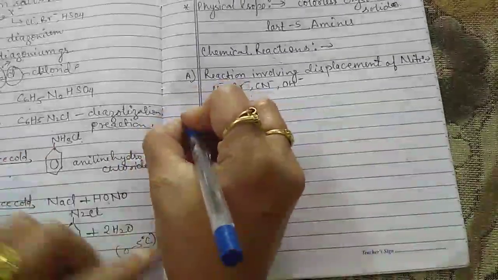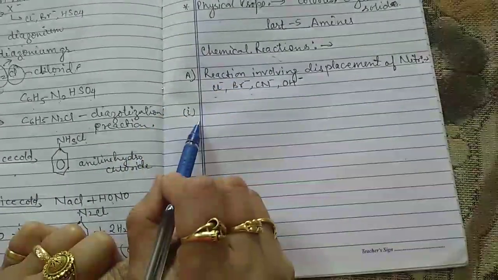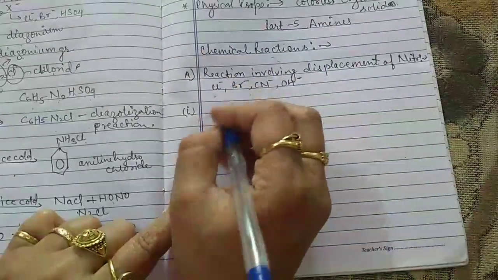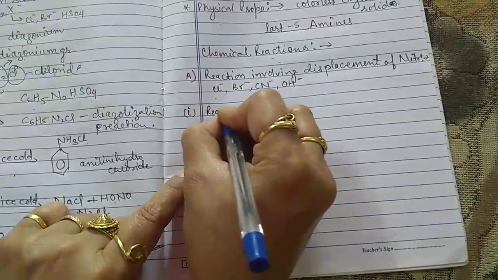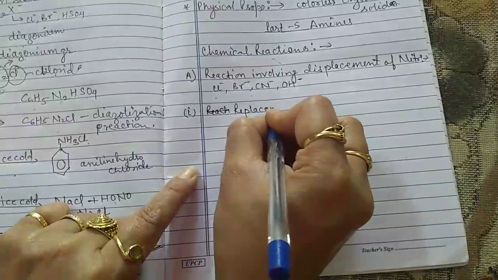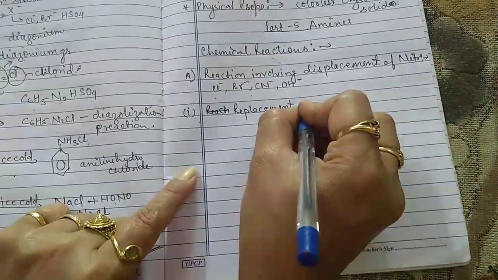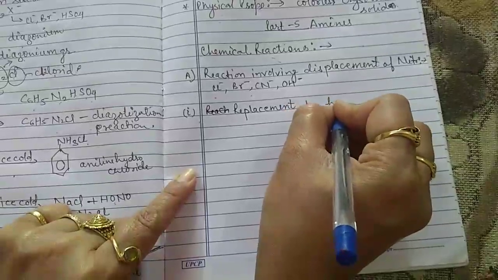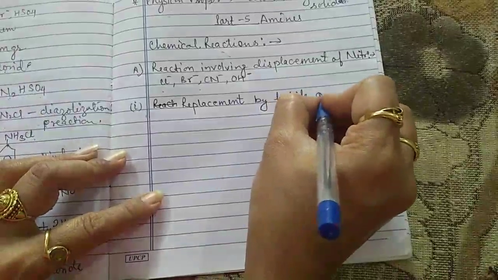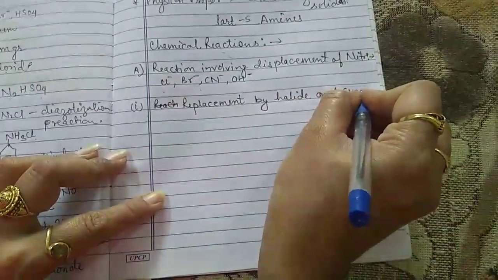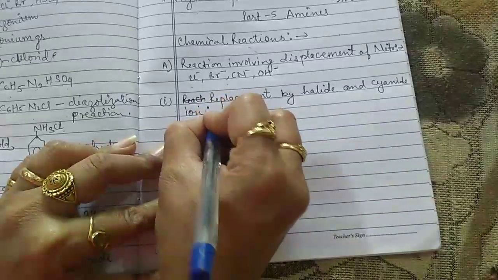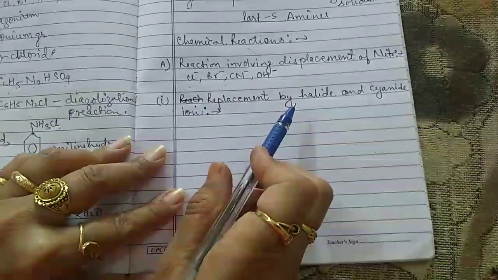So here we have taken the first example under the category of reactions involving displacement of the nitrogen group, and that is replacement by halide and cyanide ion.